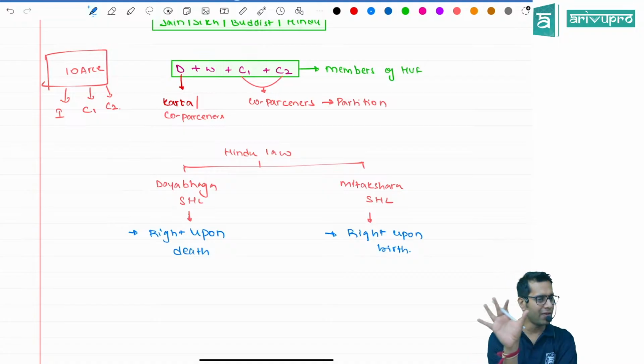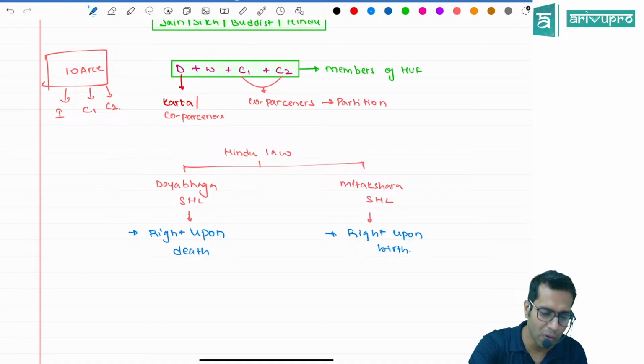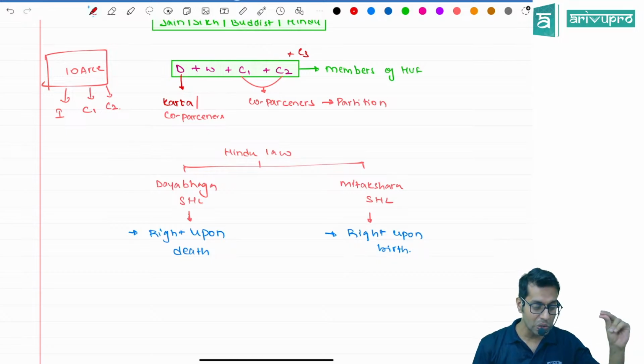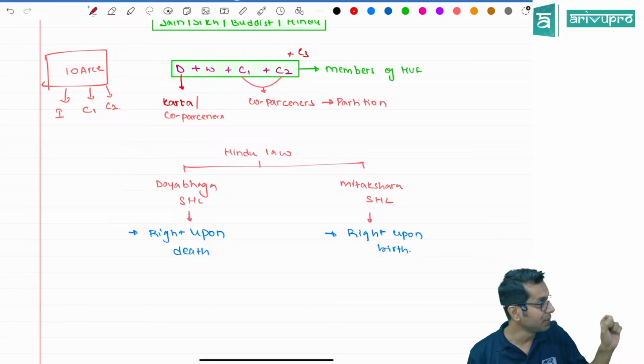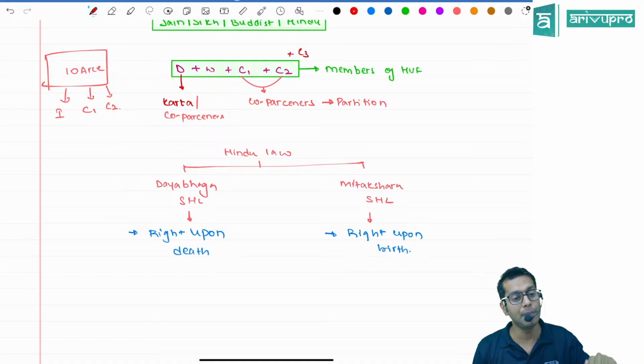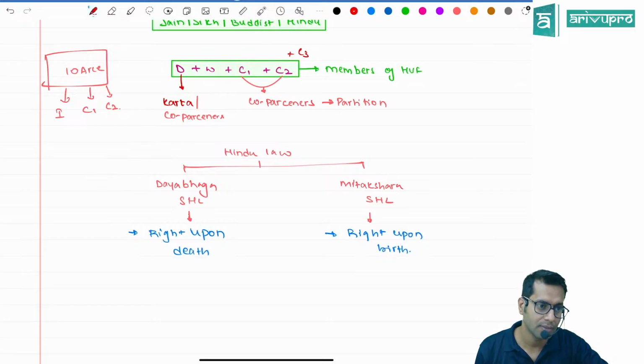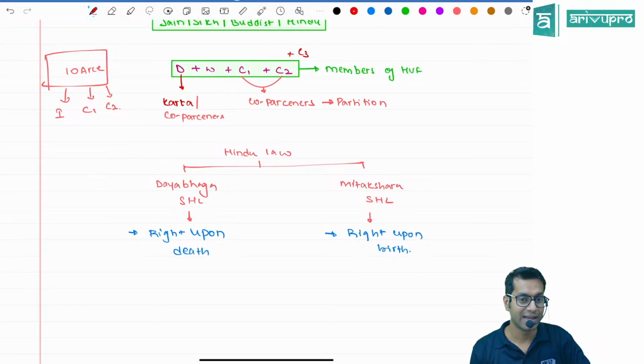For example, I have created an HUF. Now I have how many children, sir? 2 children. I thought I will have one more. Now this one more, he came. As soon as he came out, I want my share. He started crying. So Mitakshara school of Hindu law says the right on the parental or HUF property can be asked upon the birth of the child. As soon as he is born, he has the right on the property. Meaning his share also should be given. But Dayabhaga says no. Dayabhaga says no. Only when I die will you get it.